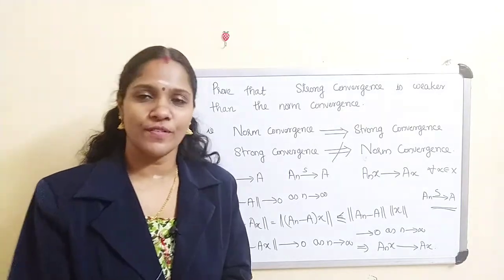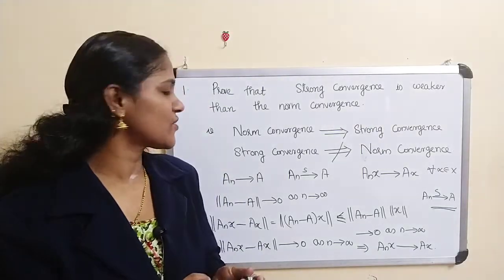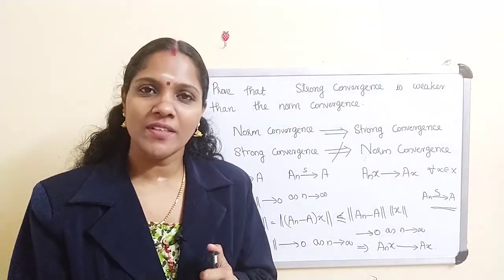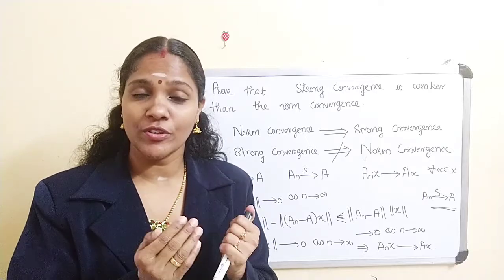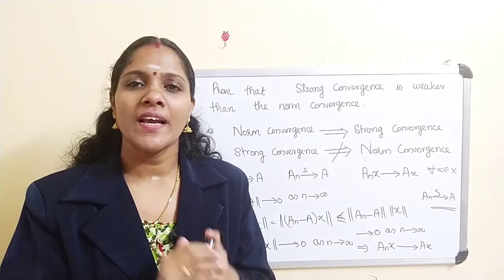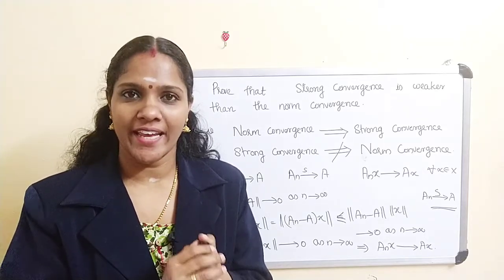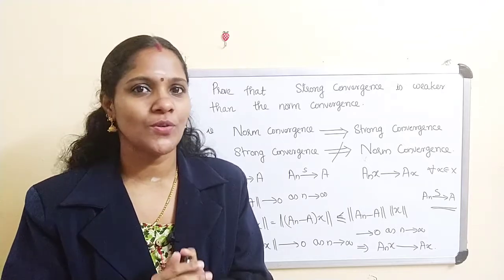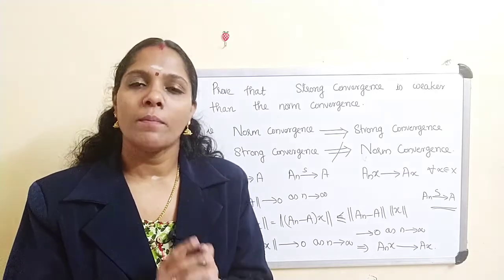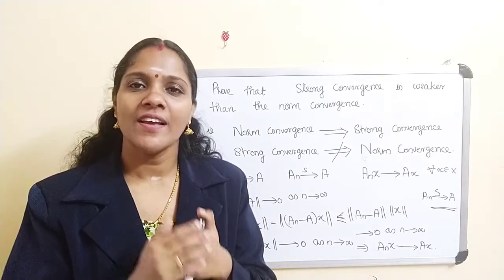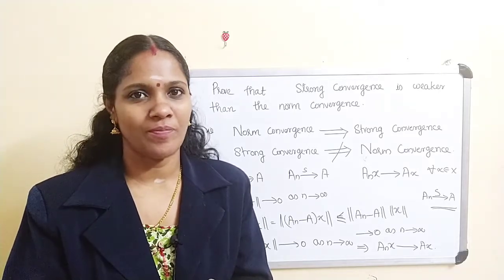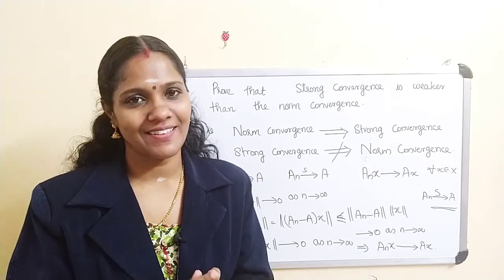Now for the converse part, we have to prove that strong convergence need not imply norm convergence. We show this by an example. Here we are considering some sequence such that A_n x converges to A x, that means A_n converges to A strongly, but A_n does not converge to A in norm. That example we will discuss later.